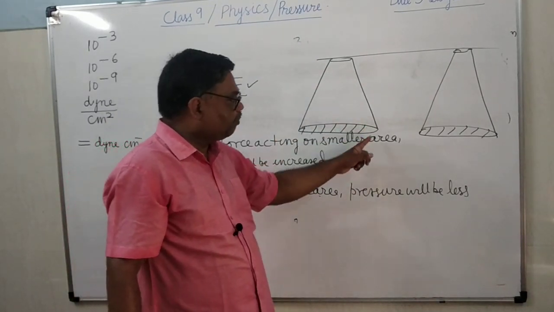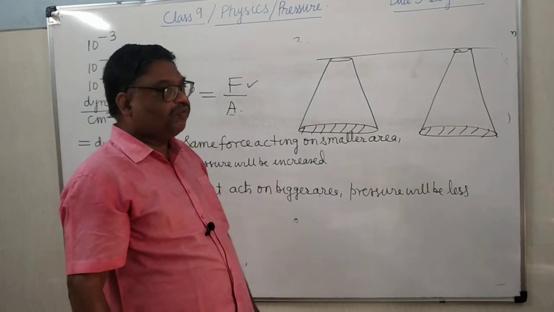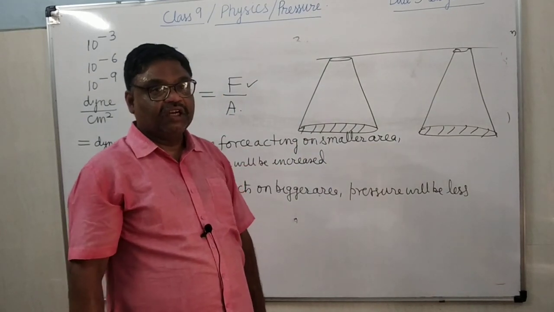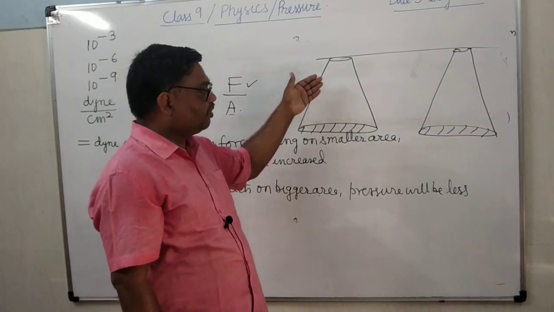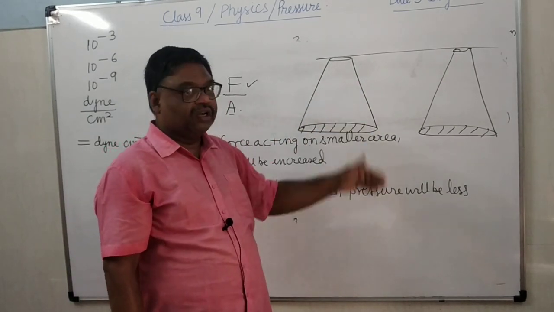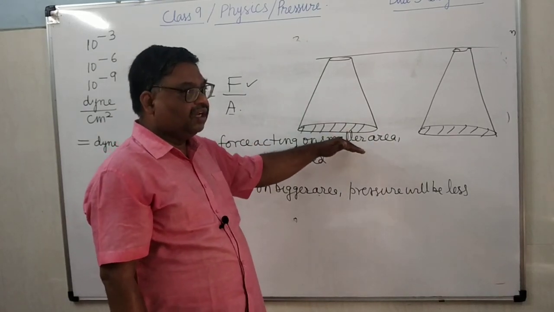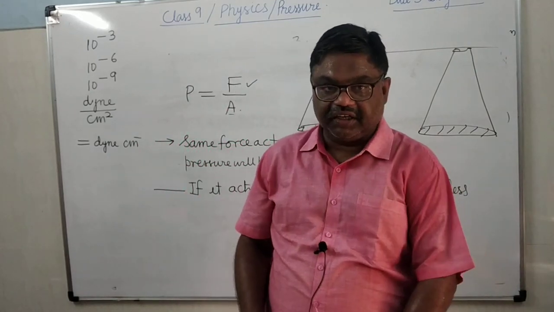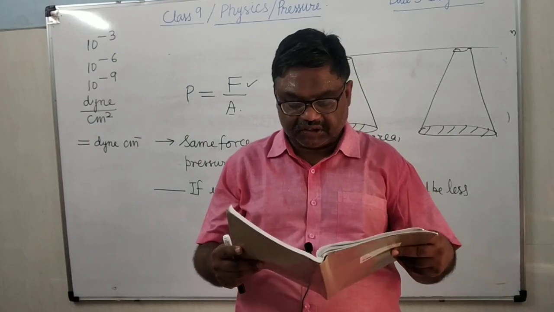But when you make the base wider, the effect of the same force decreases, pressure on the pillars decreases, very little pressure acts here and it will not sink. So this is the reason why we make the bases of pillars wider.